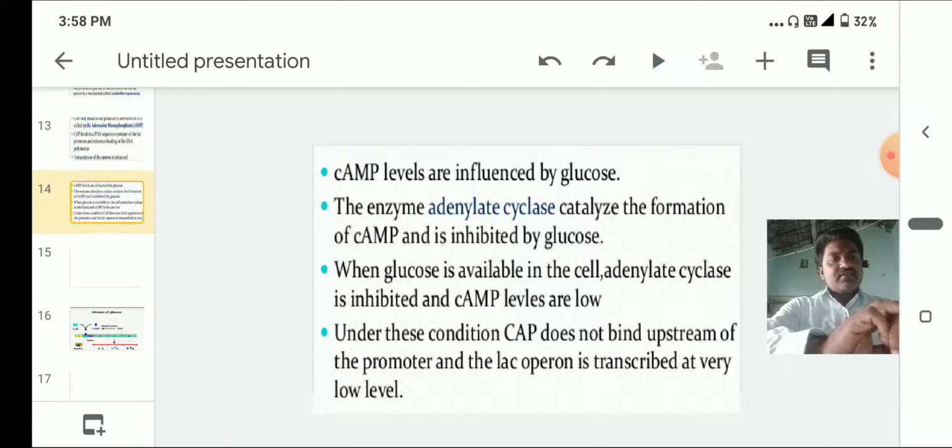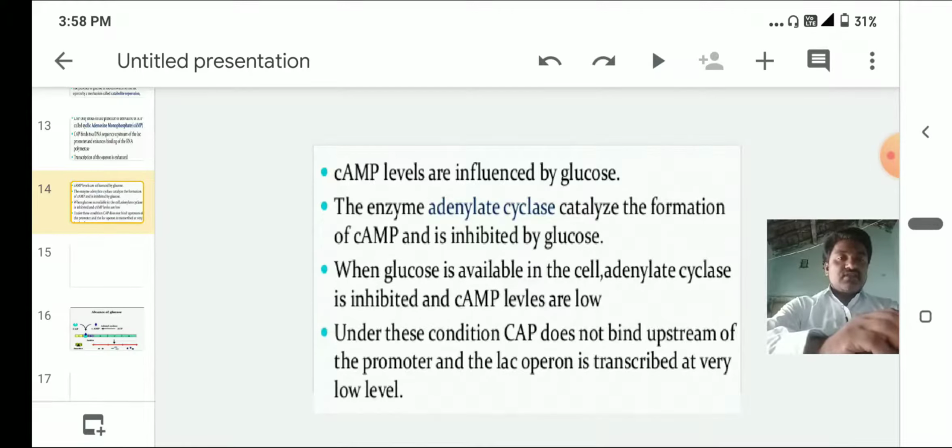Cyclic AMP is the second messenger. We have to keep it in mind. When glucose is available in the cell, adenyl cyclase is inhibited and cyclic AMP levels are low. Under these conditions, the catabolite activator protein does not bind upstream of the promoter and the lac operon is transcribed at a very low level.